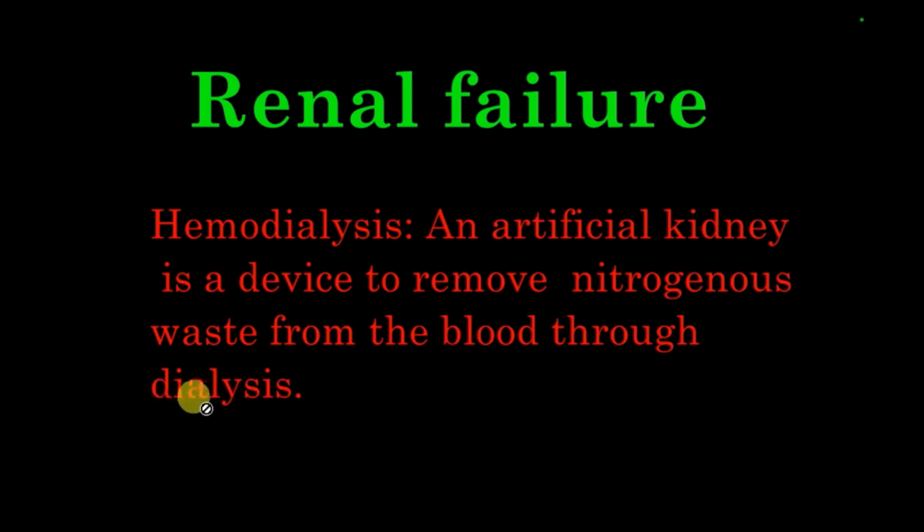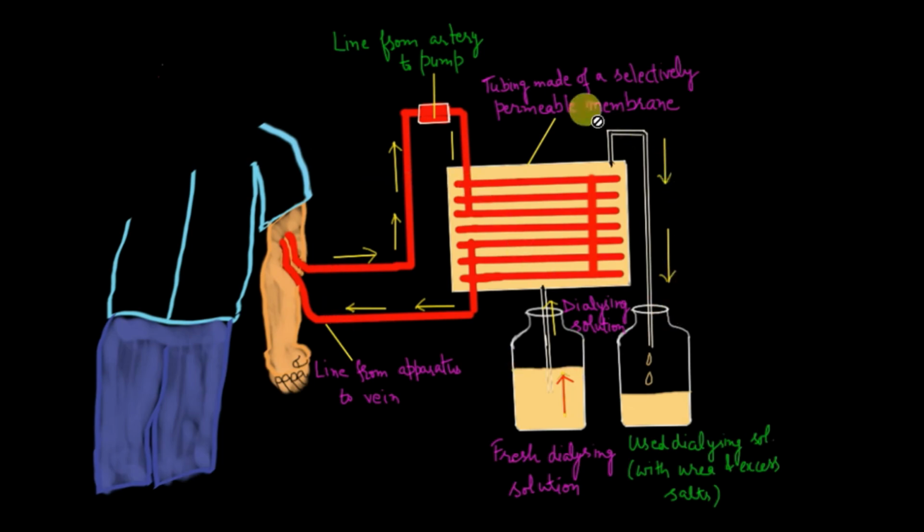These kidney patients, or the patients with renal failure, go for dialysis on a routine basis. So how is dialysis done? Let's have a look at the picture of the dialysis machine. This is the dialysis machine. It consists of a tubing system where a number of tubes are suspended into a tank filled with a solution which is known as dialyzing solution. The tubes are lined with a selectively permeable membrane, and the osmotic pressure of the dialyzing solution is similar to that of the blood, but it is devoid of any nitrogenous waste.